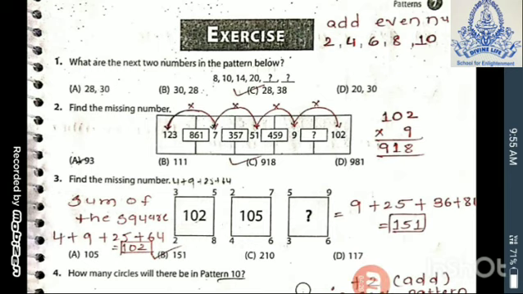Third, find the missing number. In a square 102 they are giving, and outside the square there are numbers 2, 3, 5, 8. You square them. 2 square is 4, 3 square is 9, 5 square is 25, 8 square is 64, and then you add them. You will get the answer 102. Means you have to use your logic and ideas to solve the question. In the same way you can cross check it. How does 105 come? Do the squares and add them.